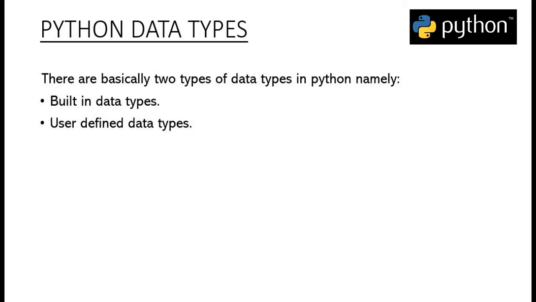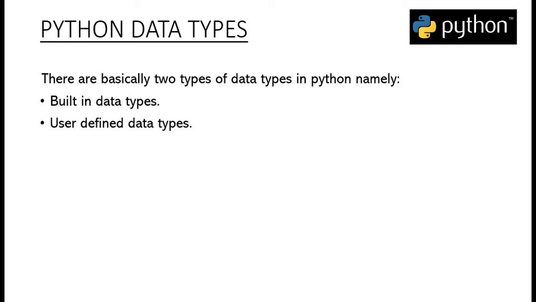So what are the different types of data types in Python? There are basically two kinds of data types in Python, namely built-in data types and user-defined data types. So what are built-in data types in Python? Built-in data types are the types which come inherently with Python itself and the user doesn't have to define them upfront.